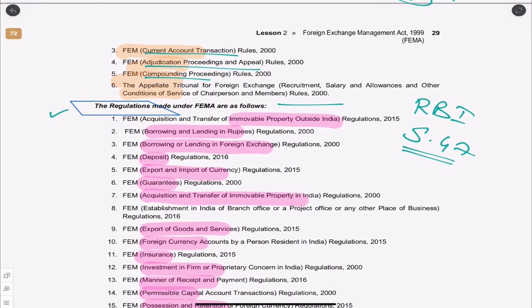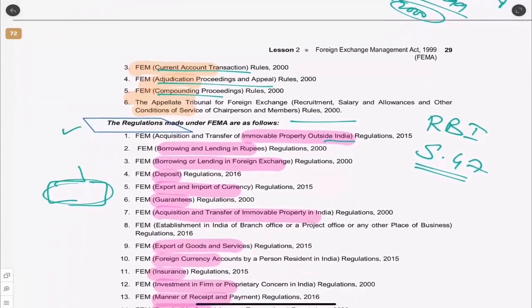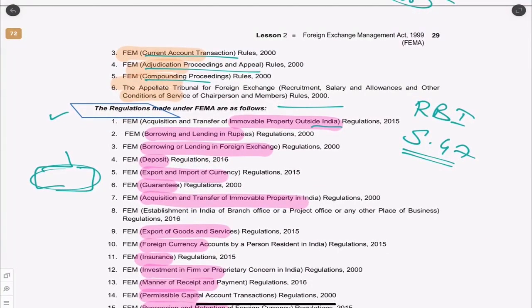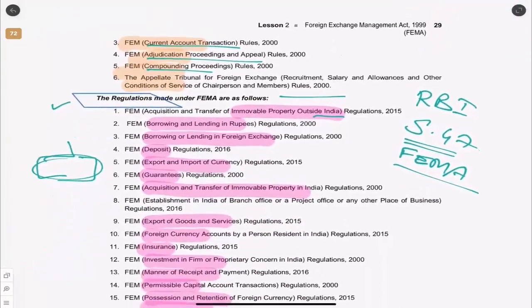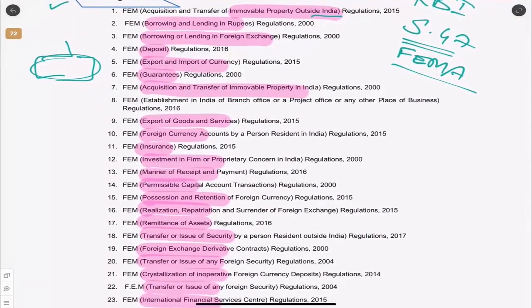Like, for example, we have the foreign exchange management, acquisition and transfer of immovable property outside India. See, this whole lesson is the basic structure of FEMA. You should know what is the overall thing which is happening. So who gives the rules? Ministry of Finance. Who gives the regulations? RBI. Where is the power for RBI? Section 47 of FEMA. Where is the power for Ministry of Finance? Section 46 of Foreign Exchange Management Act. Very, very simple. See, if you know the structure, this whole lesson becomes so easy.